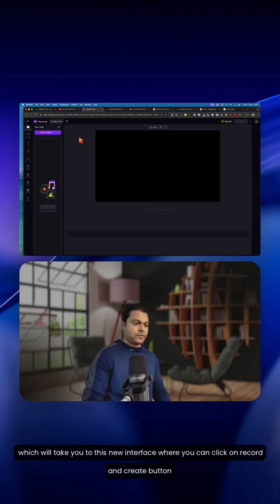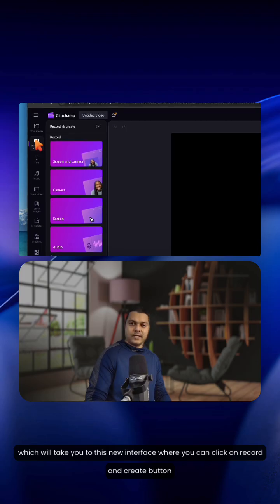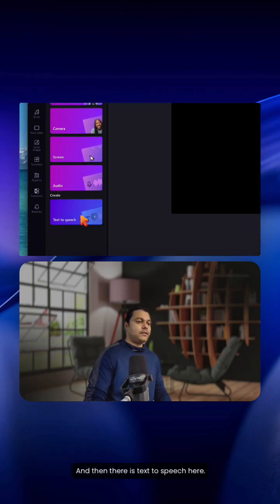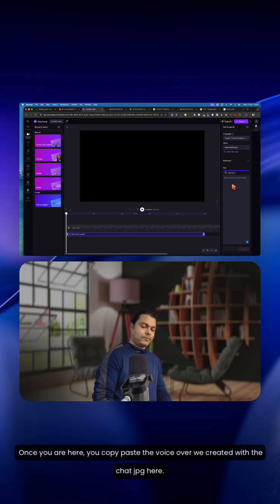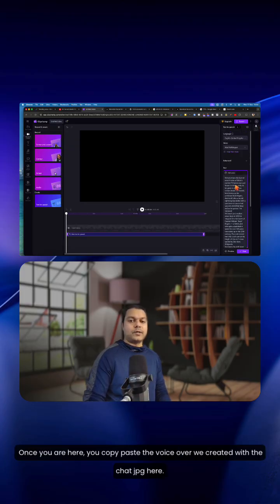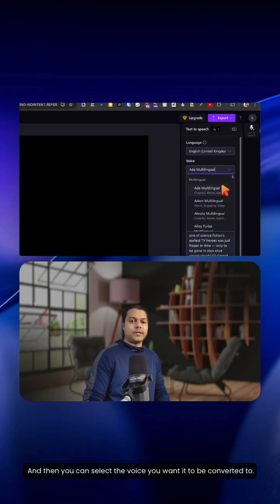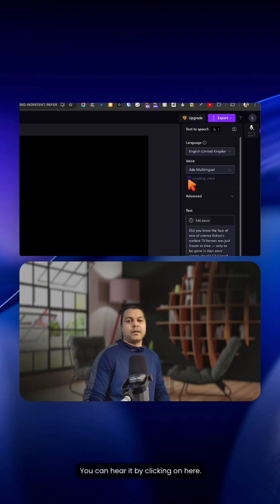Once you're logged in here, you need to click on create a new video, which will take you to this new interface where you can click on record and create button on the left, and then there is text to speech here. Once you are here, you copy paste the voiceover we created with ChatGPT here, and then you can select the voice you want it to be converted to. You can hear it by clicking on here.